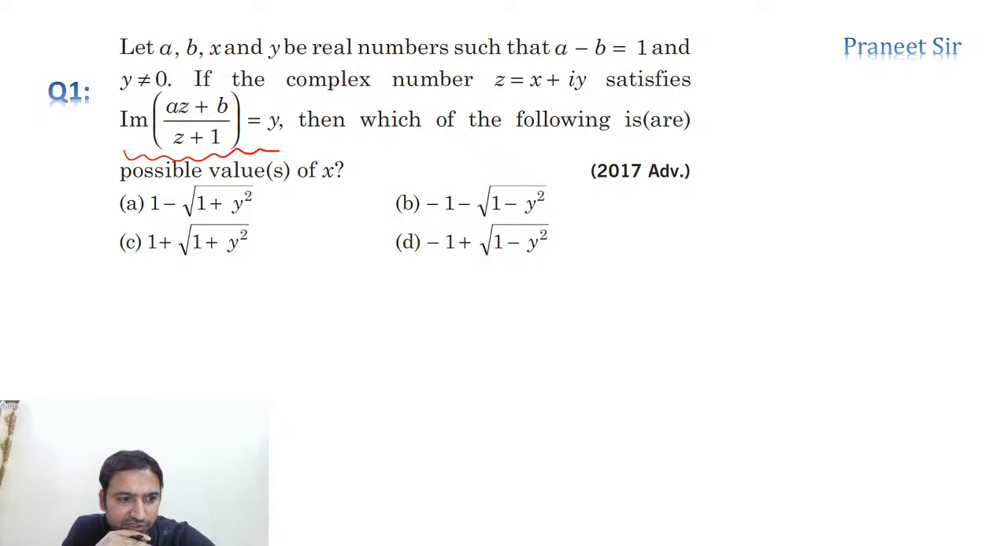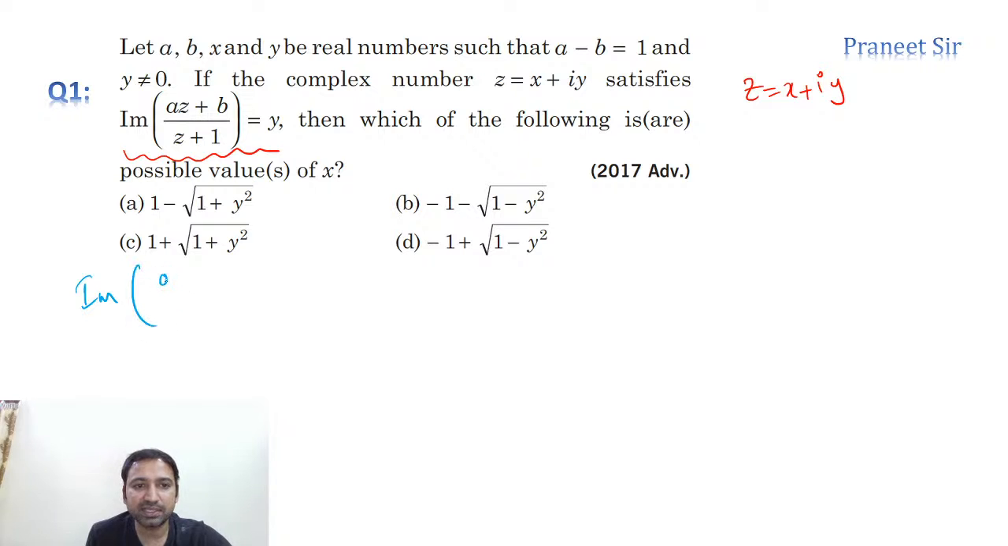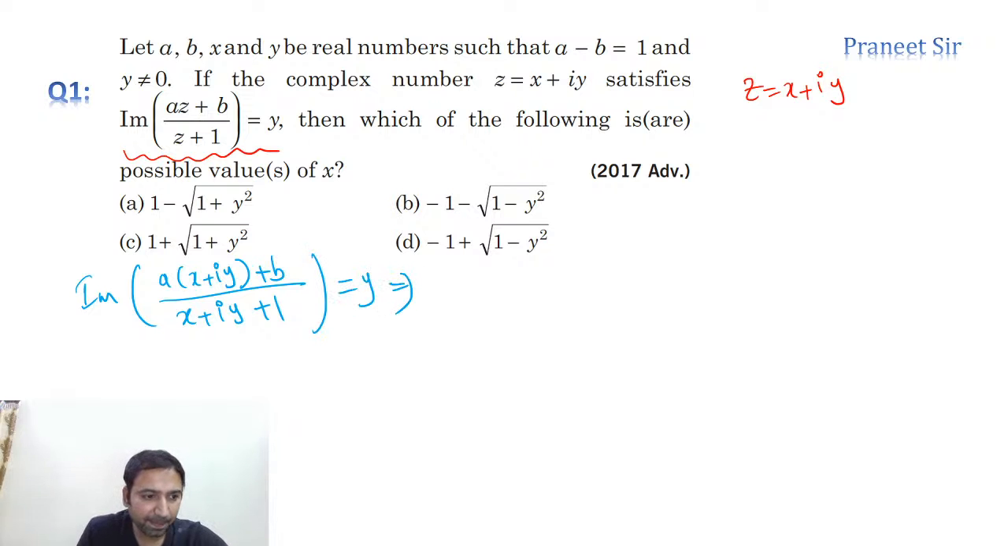Okay, Divyanshu. So tell me guys, let's do this question. Everyone start doing this question. In place of z, substitute x plus iy. So tell me what we get. The imaginary part of (a(x plus iy) plus b) by (x plus iy plus 1) is equal to y. That's what is given. Now we need to simplify it.